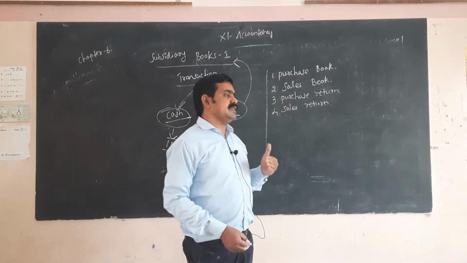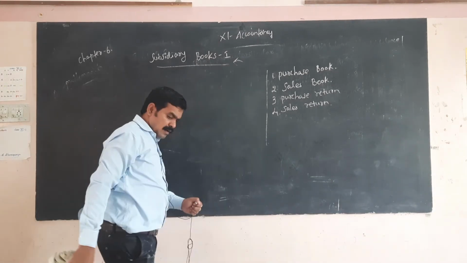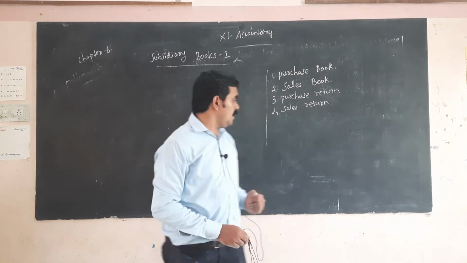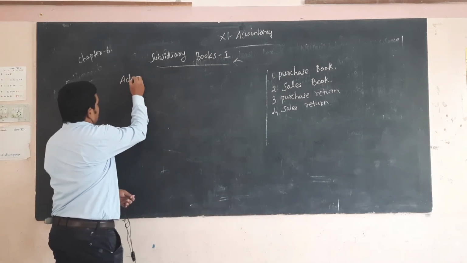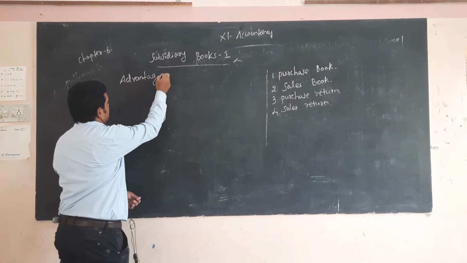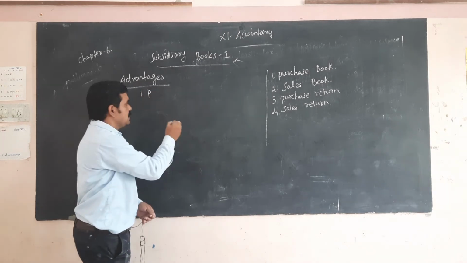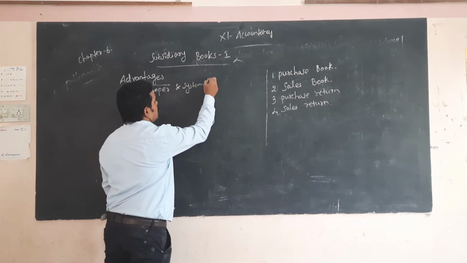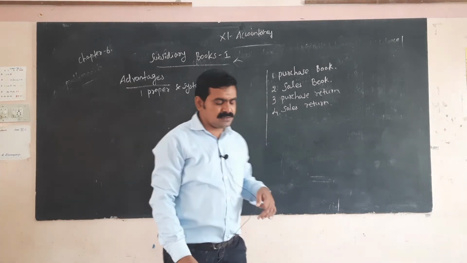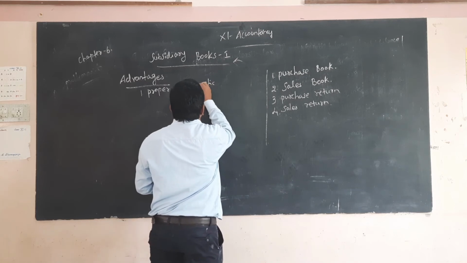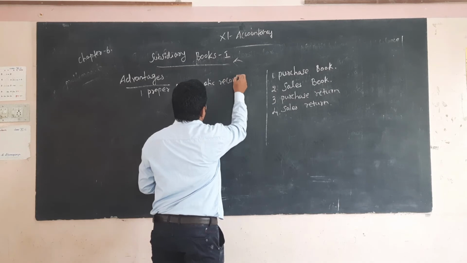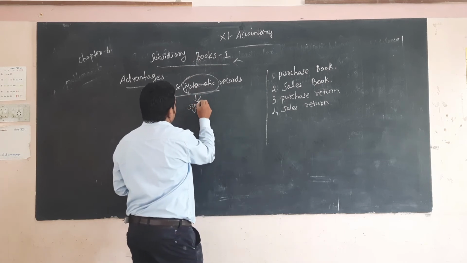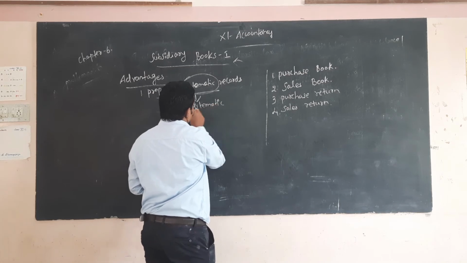What are the advantages of the subsidiary book? The first is a proper and systematic record of business transactions.